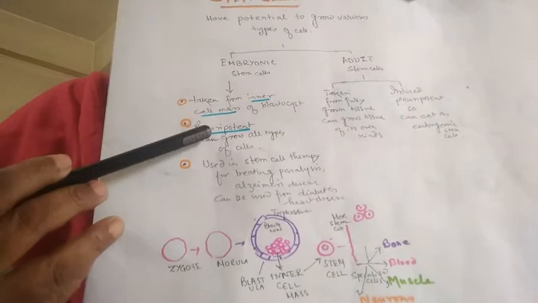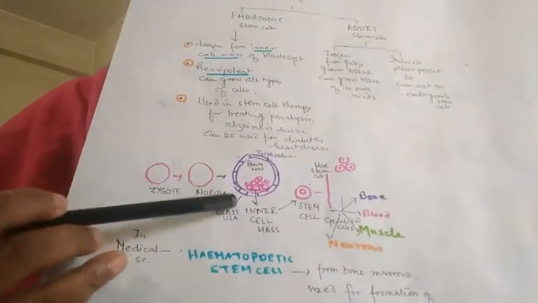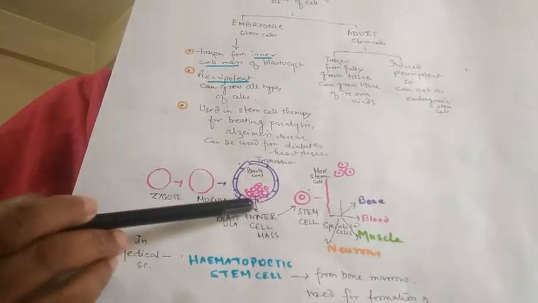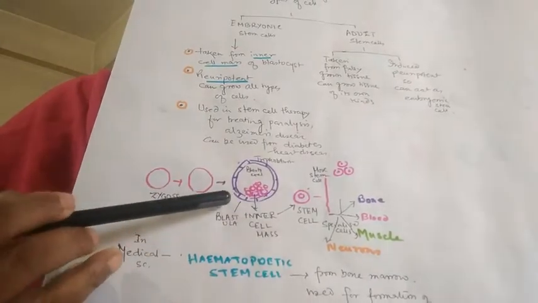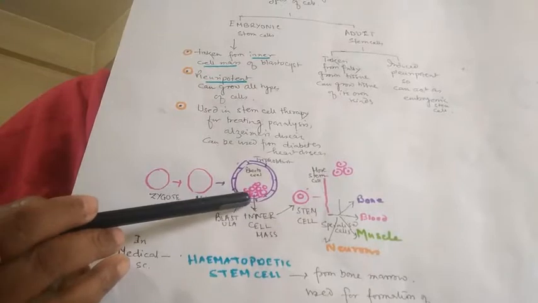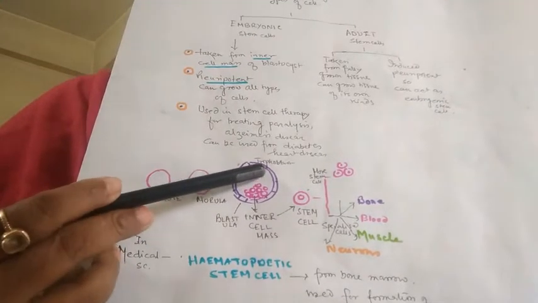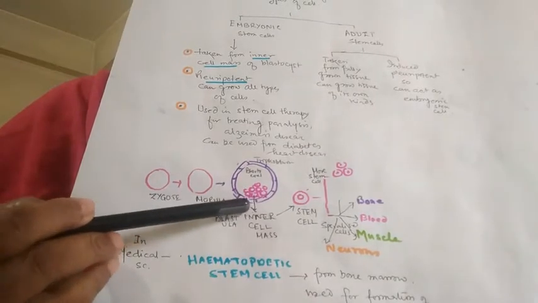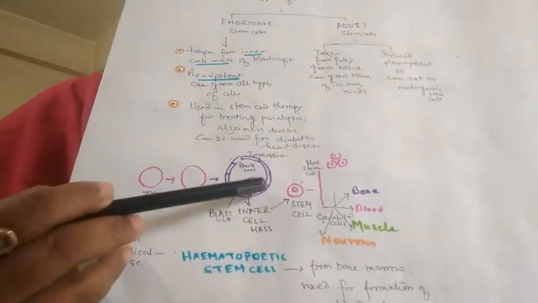Now the embryonic stem cell is produced from the inner cell mass of the blastocyst. Sometimes it is taken before implantation, or just at the stage when it gets implanted.